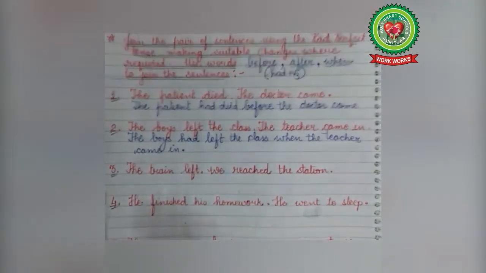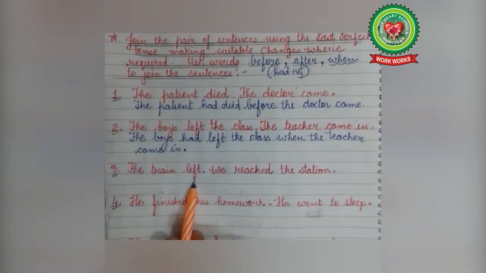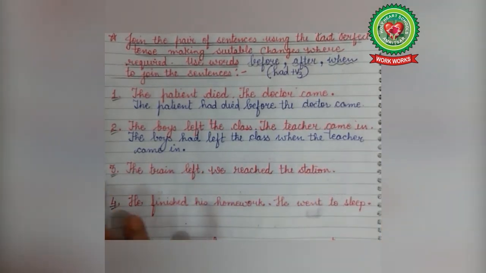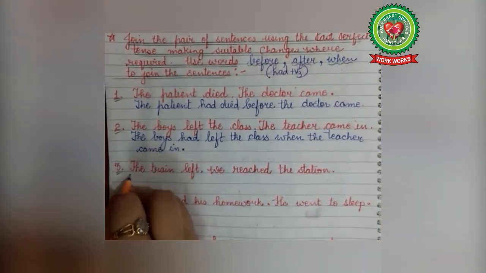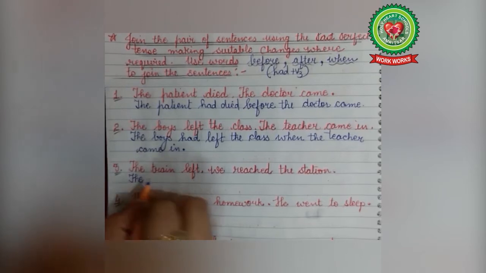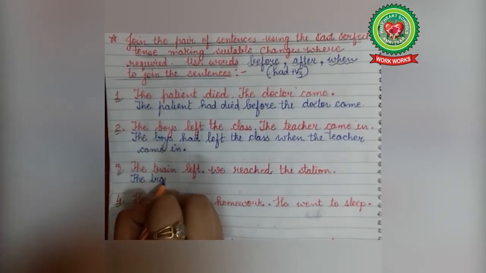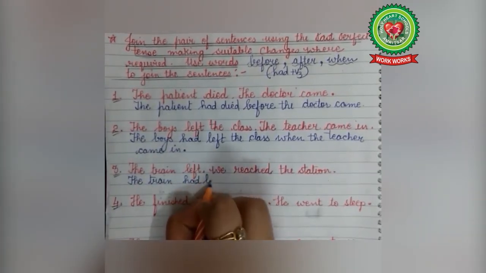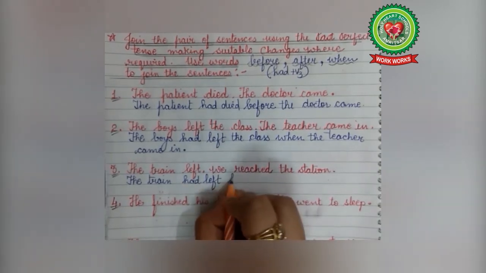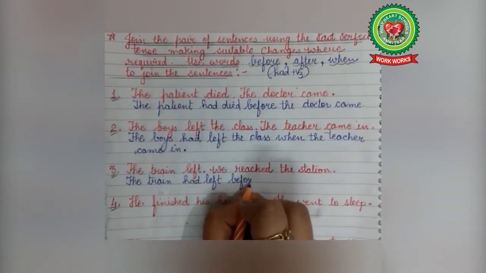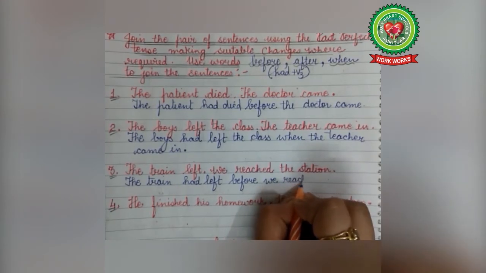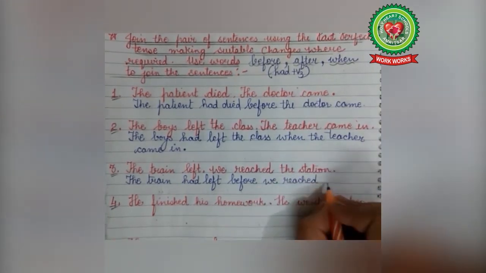See another sentence. The train left, we reached the station. Now what happened first? The train had left, so it will be the train had left before we reached the station.